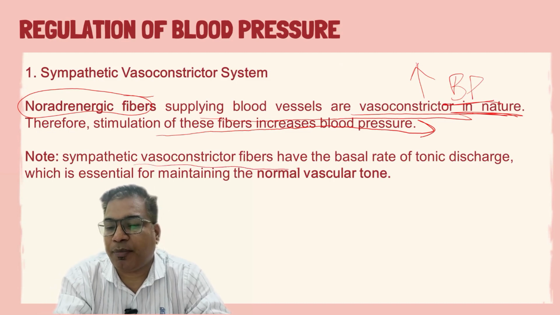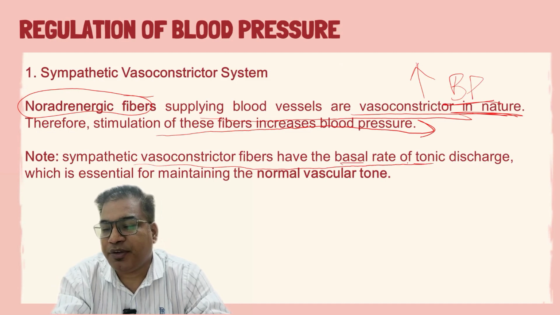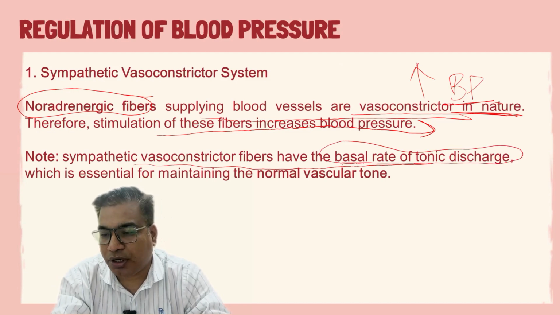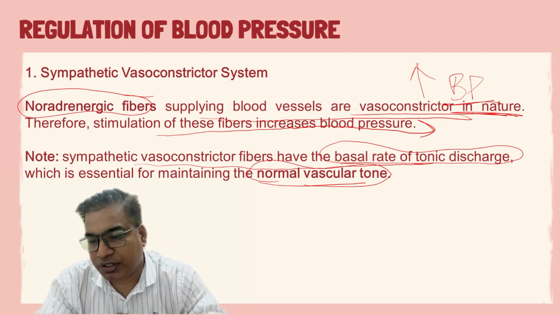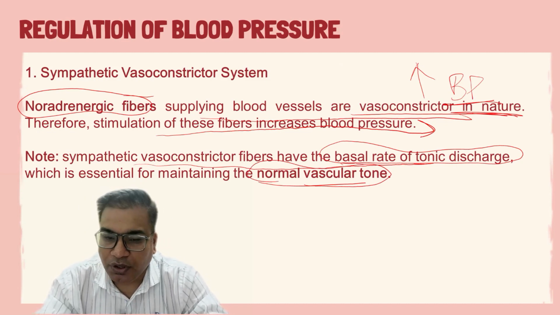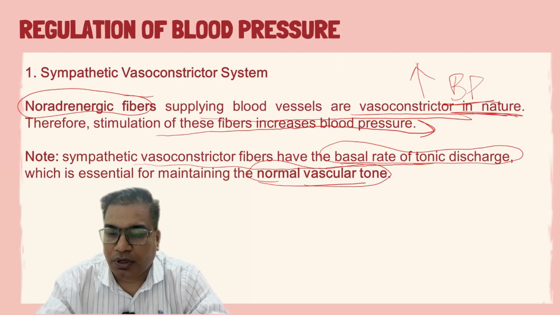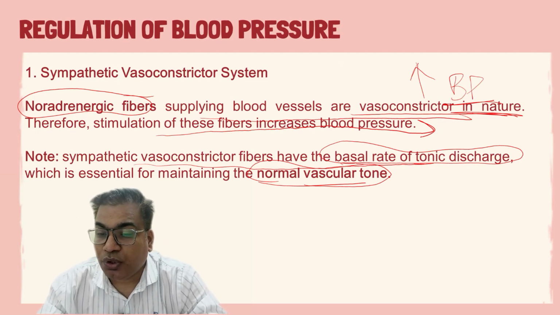Sympathetic vasoconstrictive fibers basically have a basal rate of tonic discharge, which is important to maintain the normal vascular tone. Such a basal rate of tonic discharge is not present in the sympathetic vasodilator fibers.